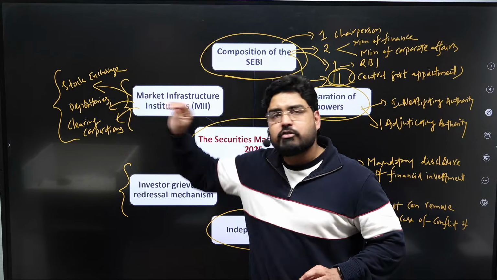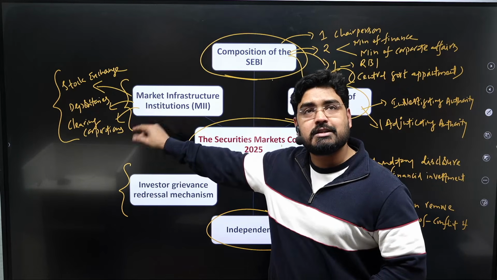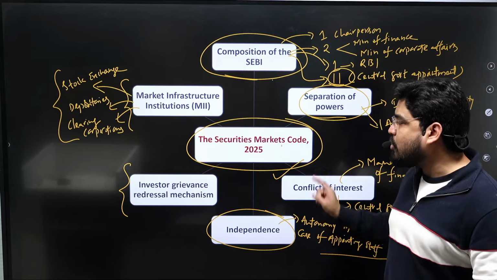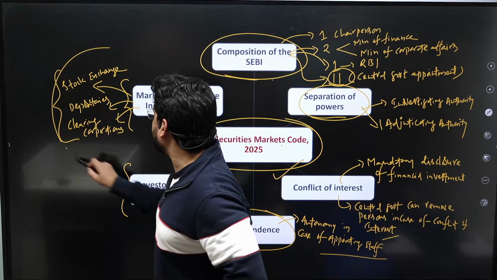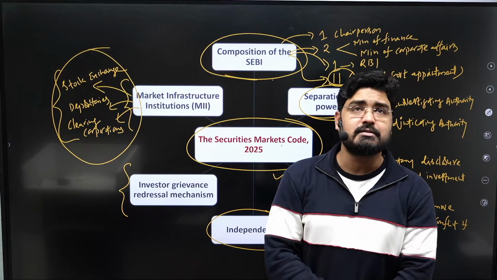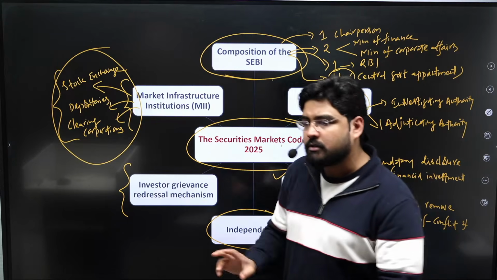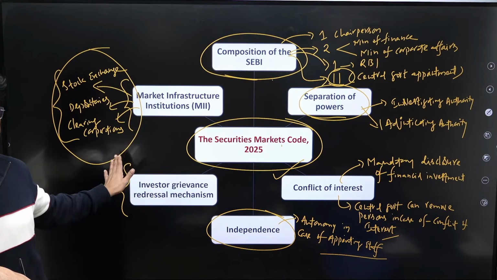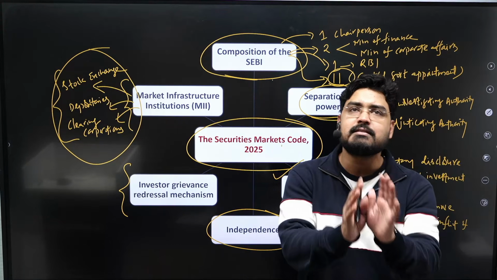This market infrastructure is necessary, but who is going to regulate it? It is the SEBI. The Securities Markets Code had given powers to the SEBI to regulate all these market infrastructure institutions, a new word that was introduced in the code. So if there is any question that mentions market infrastructure institutions, don't get confused. It is talking about all these stakeholders that are involved in the financial market functioning by providing a certain service, right?